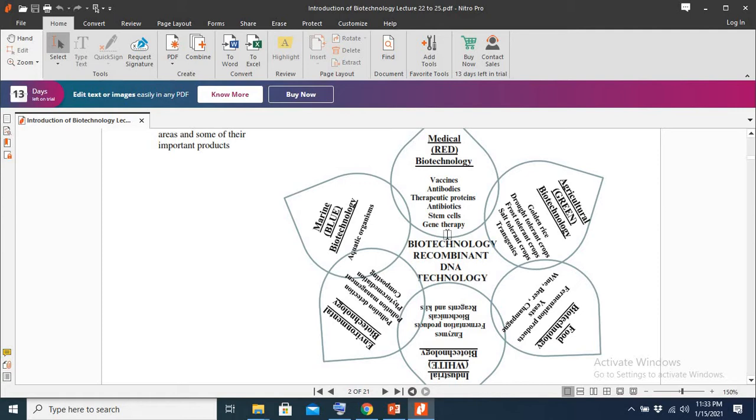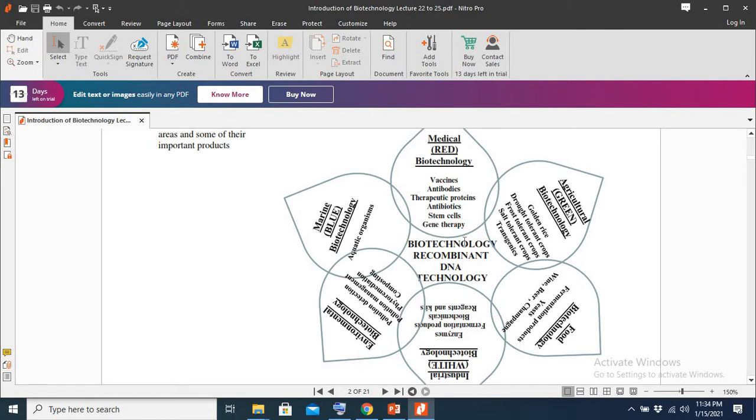Recombinant DNA technology can be used for gene therapy and in stem cell research. After understanding this diagram, we will discuss in detail each process: how we can utilize recombinant DNA technology or biotechnology for the production of vaccines, antibodies, or for gene therapy.